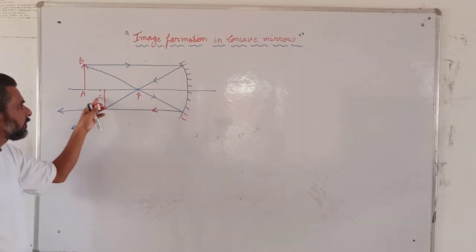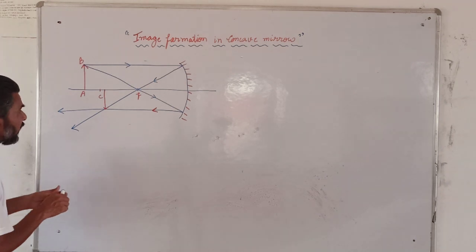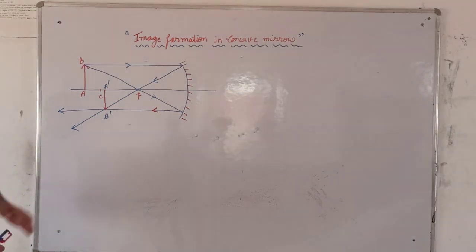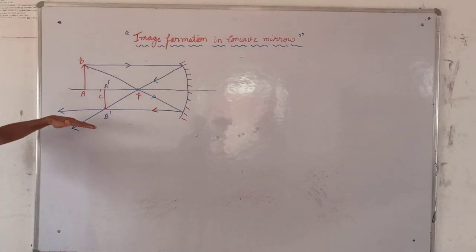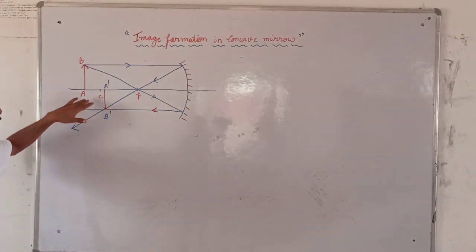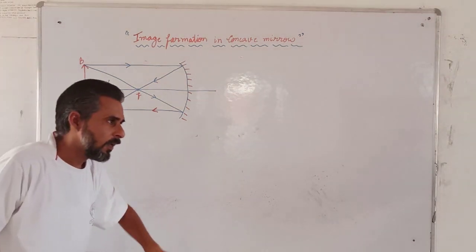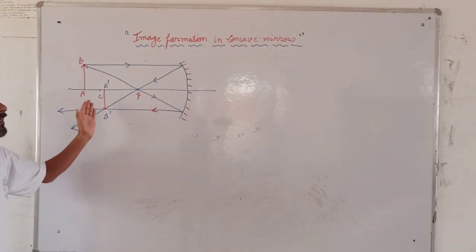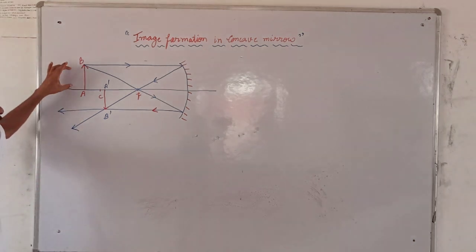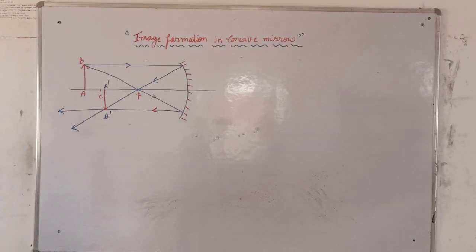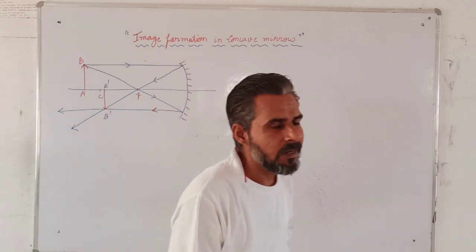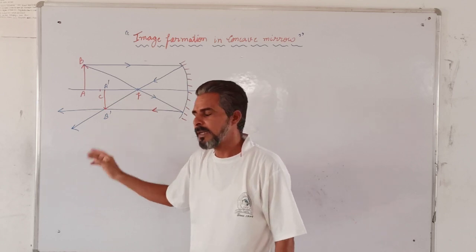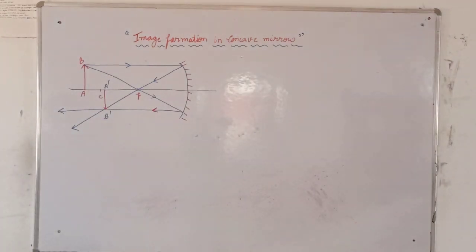The position is in between C and F, and the name will be A dash, B dash. Here the object is above the principal axis, here the image is below the principal axis. So the image will be inverted. The image will be inverted and real, and that will be smaller in size, means smaller than the actual size, and the image will be real. Main thing is that the image will be formed between center of curvature and focus. That is the second case.